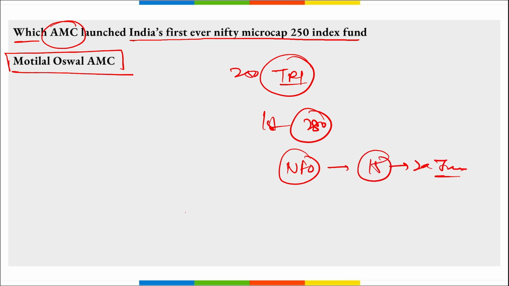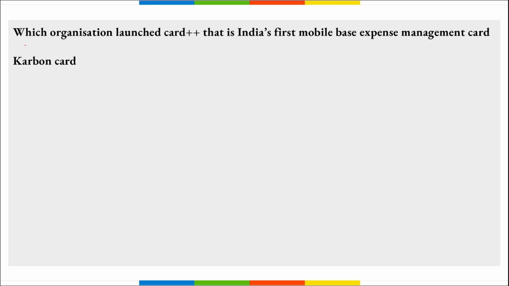This scheme will be managed by Swapnil Mayakar and Rakesh Sethi for the debt component. Correct? Next. Next is which organization launched Card Plus Plus, that is India's first mobile based expense management card? It is Carbon Card, right? Carbon Card, they have launched Card Plus Plus, that is India's first mobile based expense management card, right?